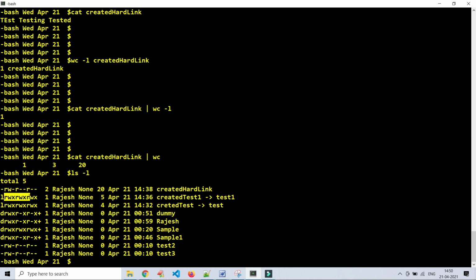Okay, 9 characters. The first 3 characters are for the user, the owner who created that file. The next 3 characters are for the list of users belonging to the same owner's group. The last 3 characters denote public, others, who belong neither to the user group nor are the owner.